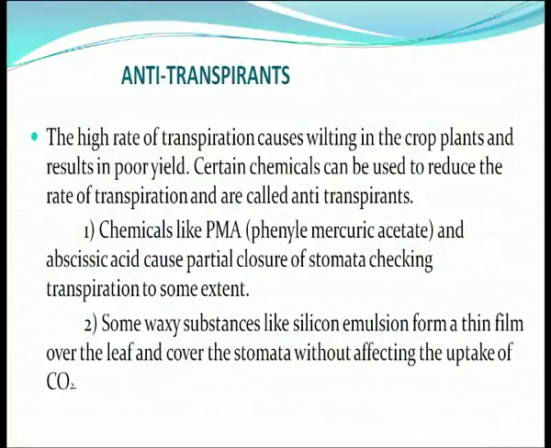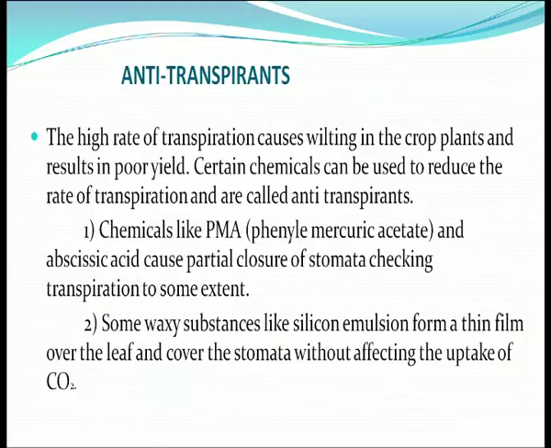Certain anti-transpirants are also there. So, what are these? Let us have a look. A high rate of transpiration causes wilting in crop plants and results in poor yield, which is not desirable. Certain chemicals can be used to reduce the rate of transpiration and are called anti-transpirants. Why are they required in some cases?